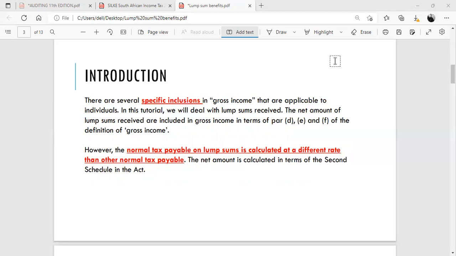However, the normal tax payable on lump sums is calculated at a different rate than other normal tax payable. What does this mean? This essentially means that lump sums will be calculated using different tax tables. The net amount is calculated in terms of the second schedule in the Income Tax Act.